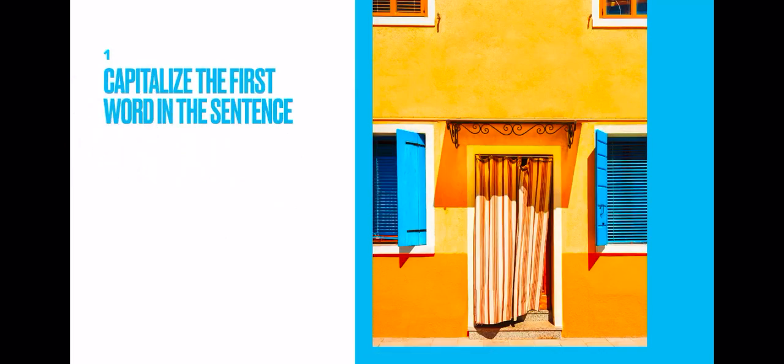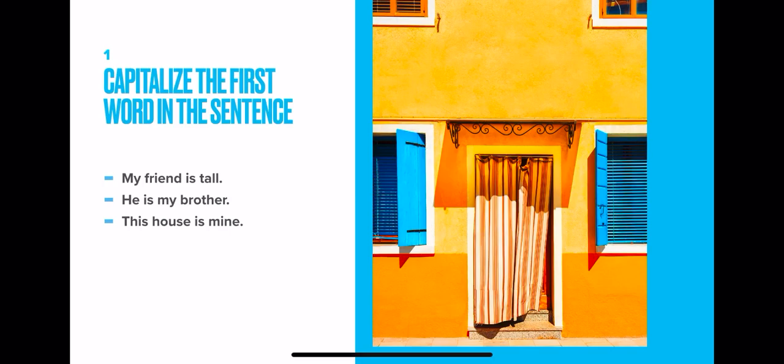Number one, capitalize the first word in the sentence. If you are writing any sentence, you should capitalize the first letter. For example, my friend is tall, M. He is my brother, H. This house is mine, T in this. So every word at the beginning of any sentence, you should capitalize it.